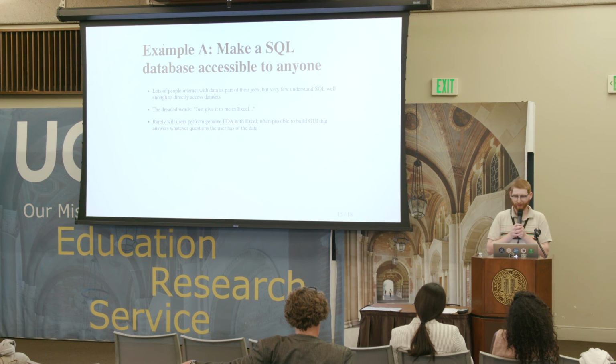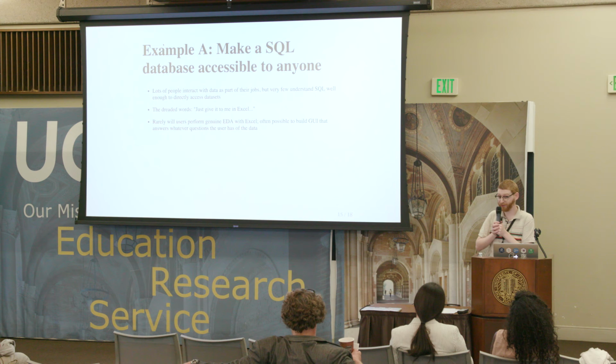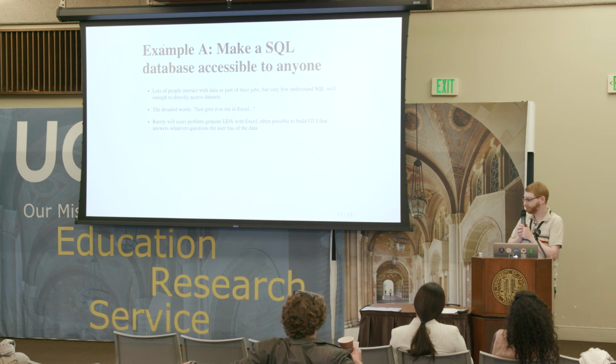But we discovered many challenges, that there were lots of stakeholders who were only used to interacting with their data in Excel. They wanted to be able to see it. They wanted to be able to touch it. They wanted to be able to look at it. And so SQL made that too hard. Suddenly entire stakeholders who used to interact with the data were unable to interact with the data. And so with Shiny, you can certainly create tools that make that data set suddenly accessible again, and you can even provide it in Excel too.